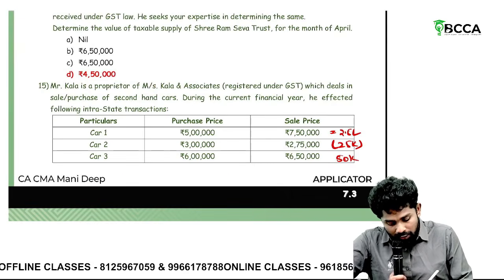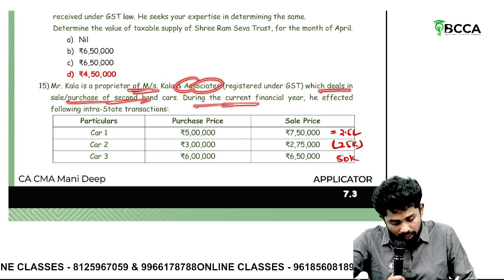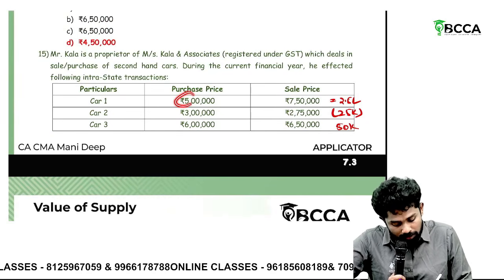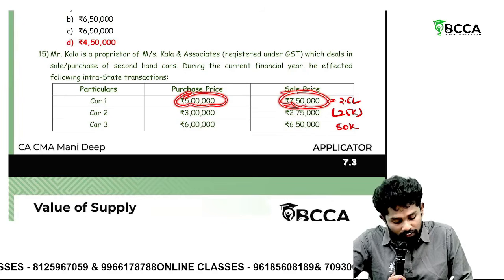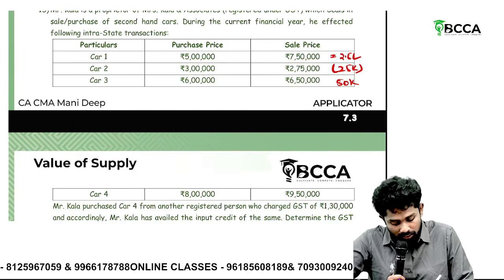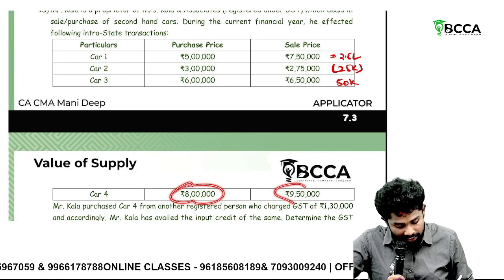Then Miss Kala is proprietor of Kala and Associates, which deals in sale and purchase of second-hand goods. She effected the following intrastate transactions. Car 1, purchase price 5 lakhs, sale price 7,50,000. Car 2, 3 lakhs purchase price, sale price 2,75,000. Car 3, 6 lakhs, 6,50,000. Car 4, 8 lakhs and 9,50,000.